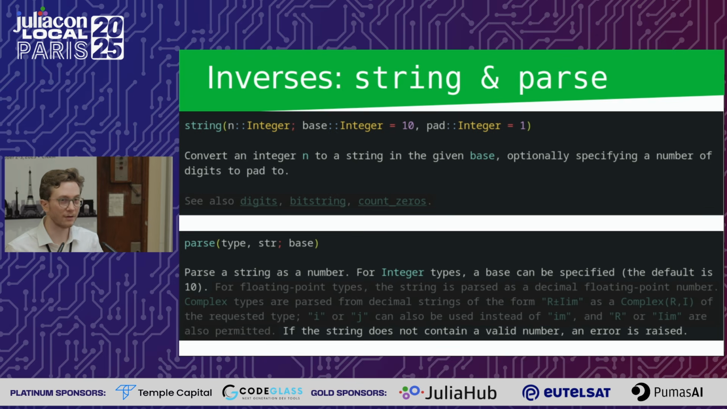And the inverse of that is the parsing function, where we give it a type and that string as well as its base, and it gives us back the integer that we wanted to originally stringify. And there's also this caveat at the bottom here where it says, hey, if the string does not contain a valid number, an error is raised. So this at least warns us that something can potentially go wrong if you put the wrong thing in, which is already good. So okay, we want to say mutually inverse stuff. How can we test this?